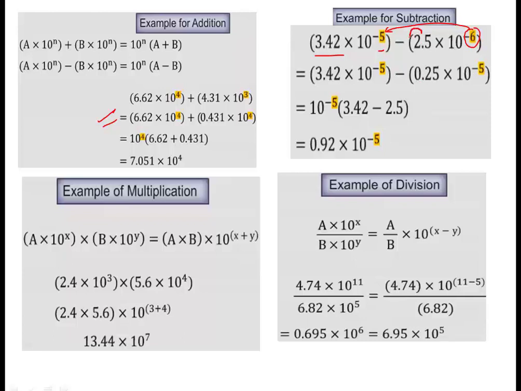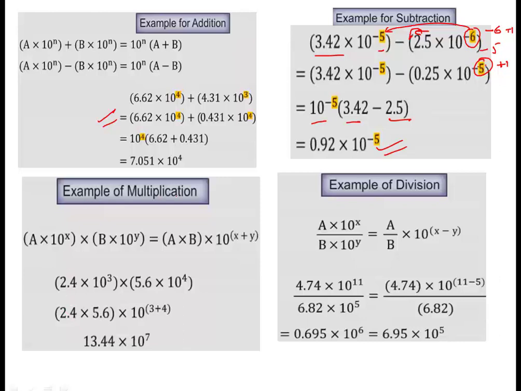Now again the decimal shifts from right towards left, so the exponent will increase by 1 in positive, and it's minus 6 and plus 1, so that will make minus 5. As a result, both are equated at minus 5. Now 10 raised to power exponent is taken common, and from 3.42 we can subtract 0.25, we'll get our answer. I hope it is clear to you.